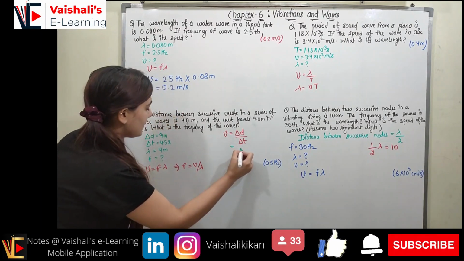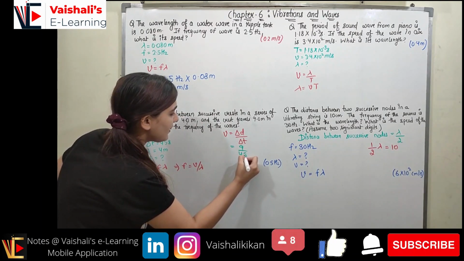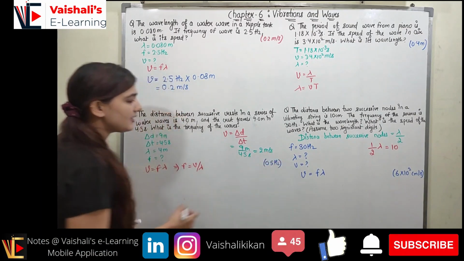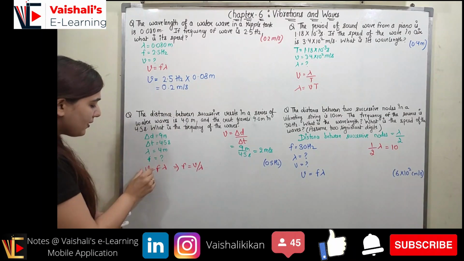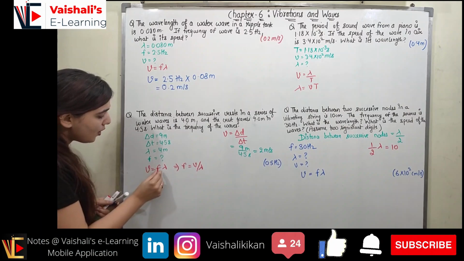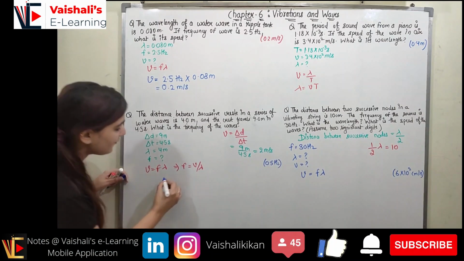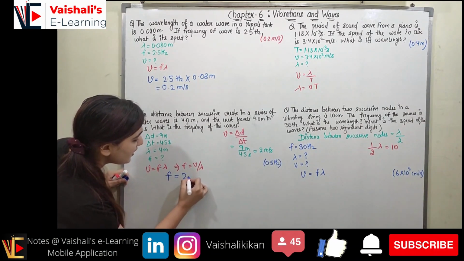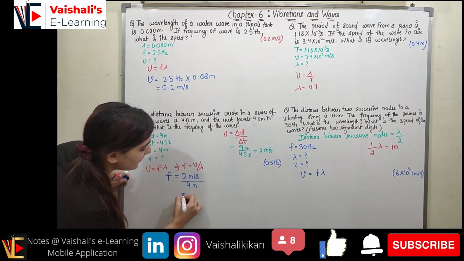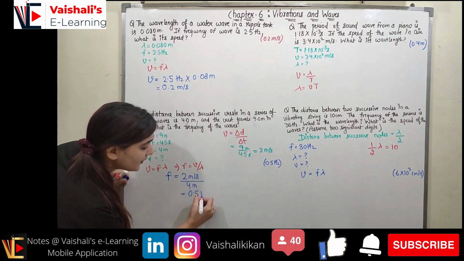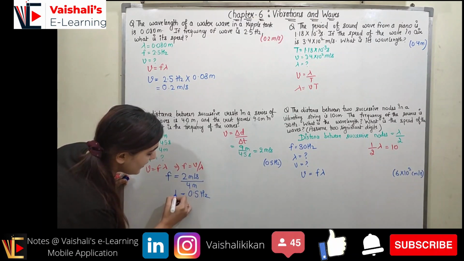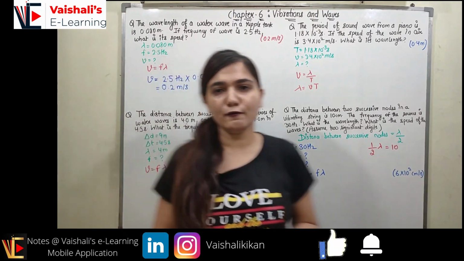So now what is delta T? It is 9 upon 4.5. So 9 meter upon 4.5 second will be equal to 2 meter per second, and this is my speed. Now we know the speed over here. This is my universal wave equation. Now we know the lambda over here, and we can find out the frequency. Frequency is 2 meter per second upon lambda, which is 4 meter, right? So it will be equal to 0.5, and the unit of frequency is cycles per second or hertz, right? So frequency is 0.5 hertz.